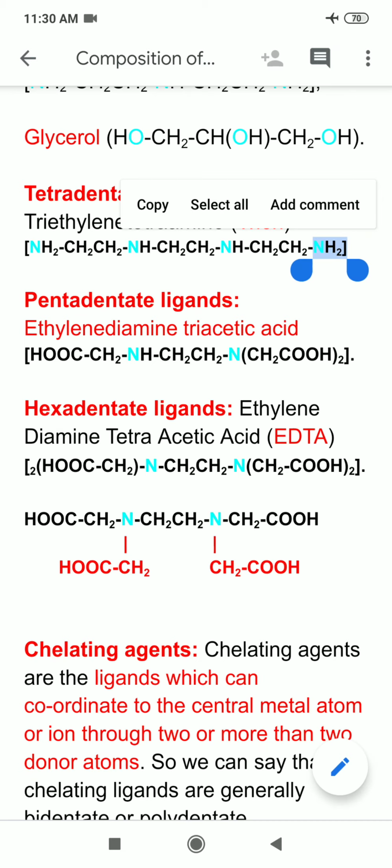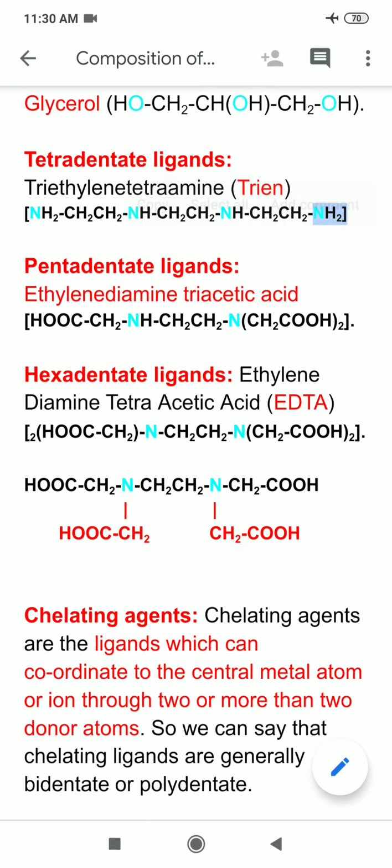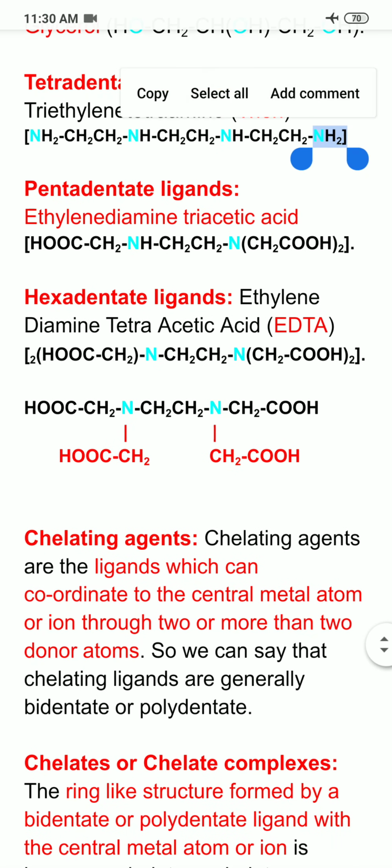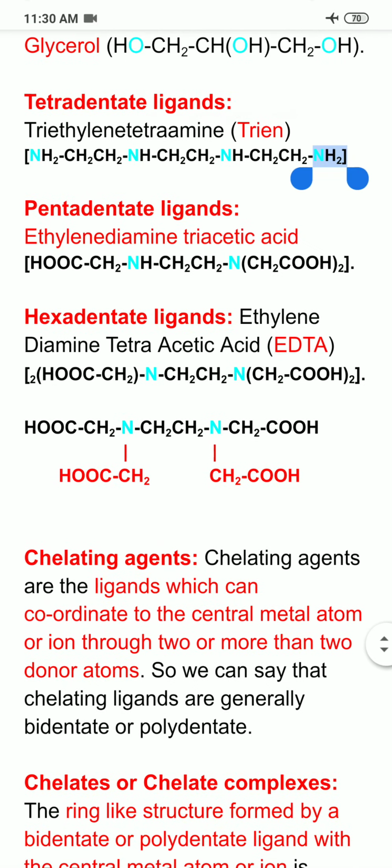So its name is triethylene tetraamine, and you can see I have highlighted the donor atoms in olive blue color. So it is having 4 donor atoms, that is 4 nitrogen atoms. So it acts as tetradentate ligand. Next is pentadentate ligands.